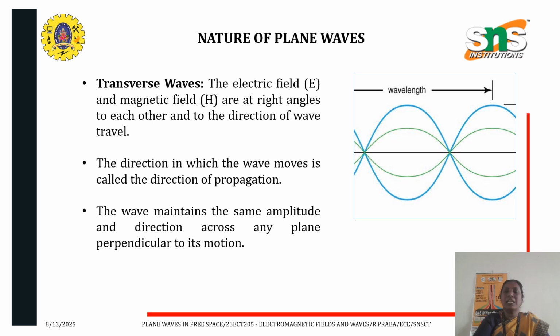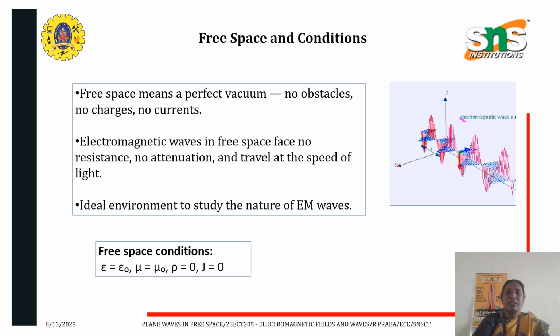The direction in which the wave moves is called the direction of propagation, and the wave maintains the same amplitude and direction across any plane perpendicular to its motion.